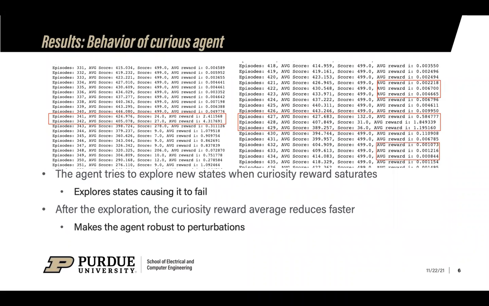This slide describes the internal workings of a curious agent. As the reward signal begins to saturate, the agent tries to explore new states of the environment. This exploration causes the agent to sometimes go beyond 15 degrees and fail. Even though this results in a lower average reward, a high intrinsic curiosity reward signal is received and the agent learns not to topple over in the future.